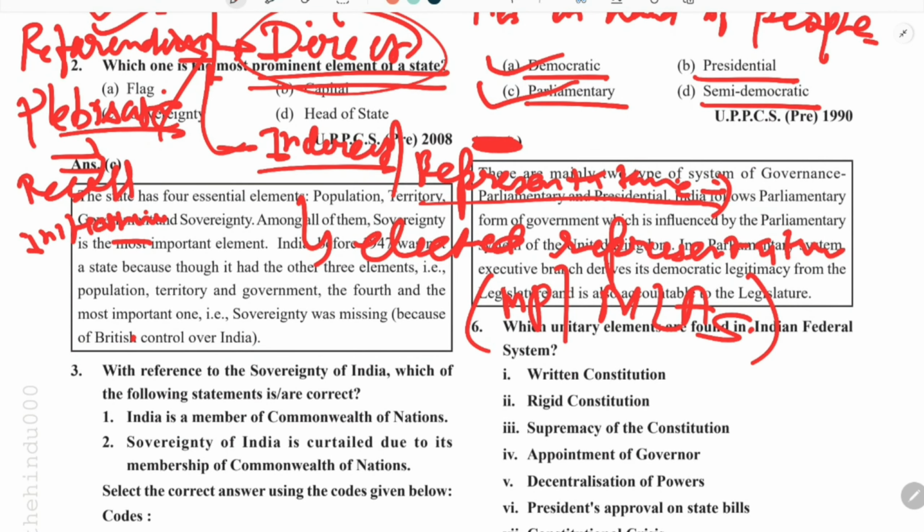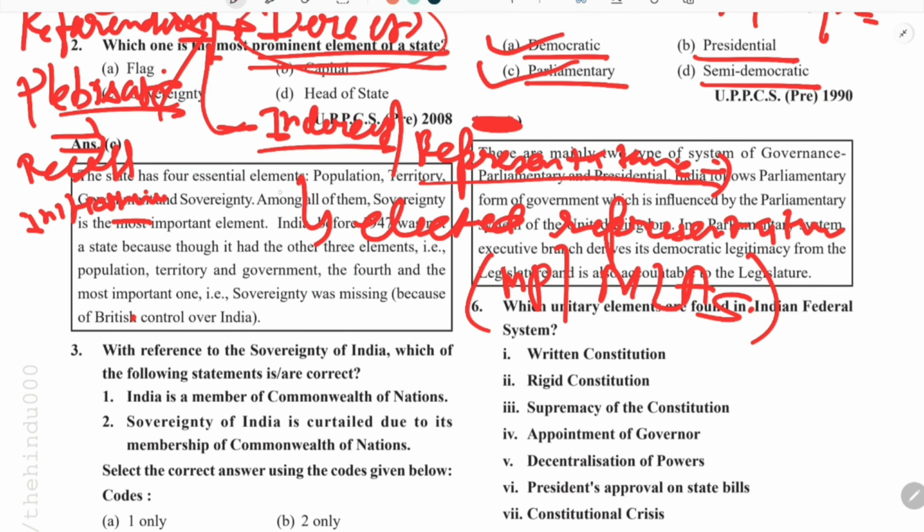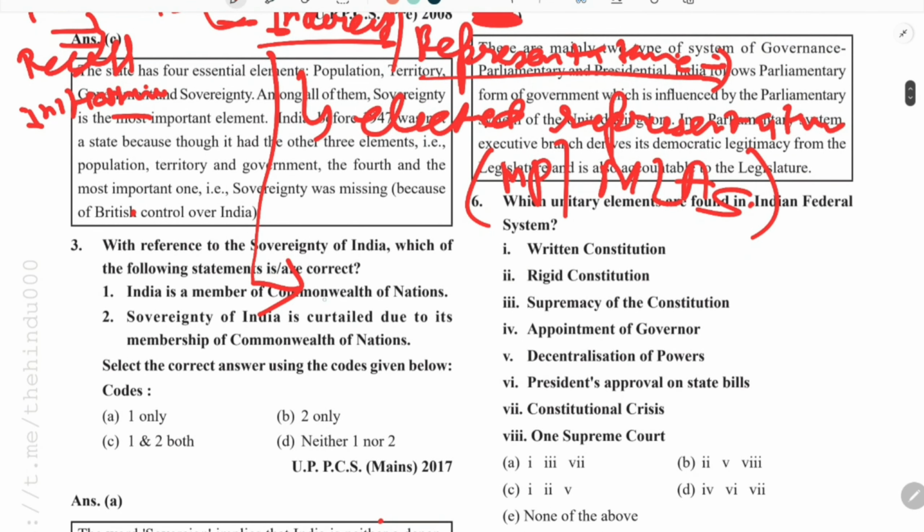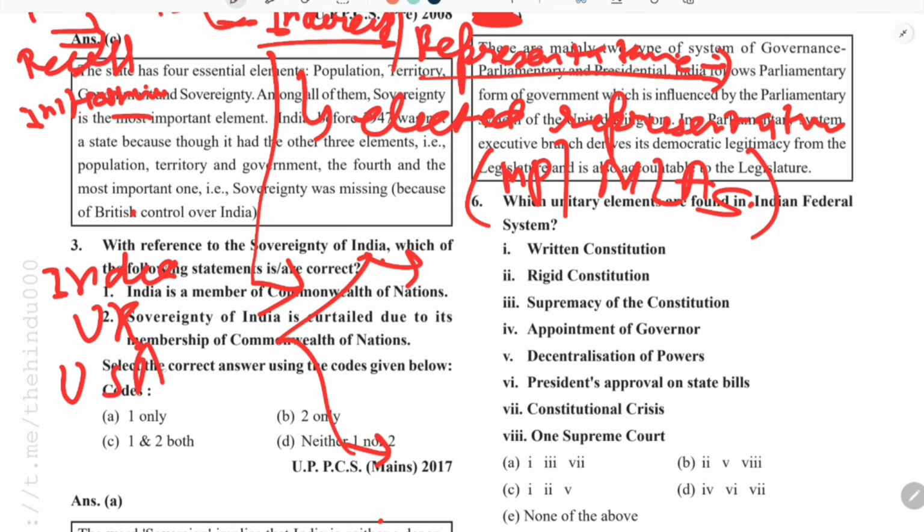So further classifying this, if we further classify this indirect or representative democracy, then we can classify it into two parts. I will give you an example. We will take three examples: India, United Kingdom, that is Britain, and USA. All these three countries have democratic polity, but what is the difference?